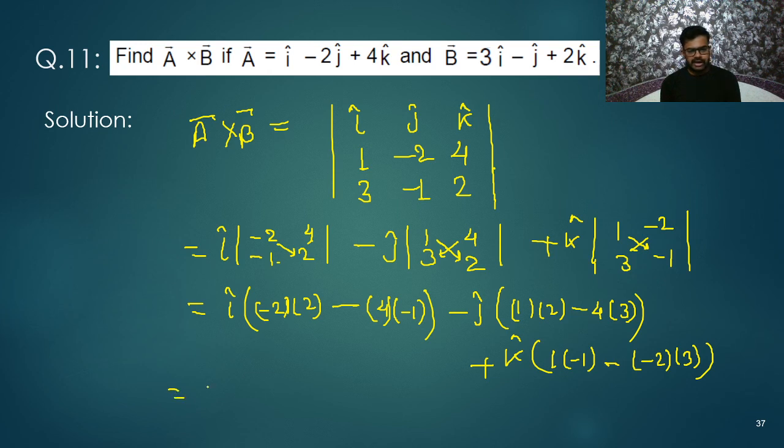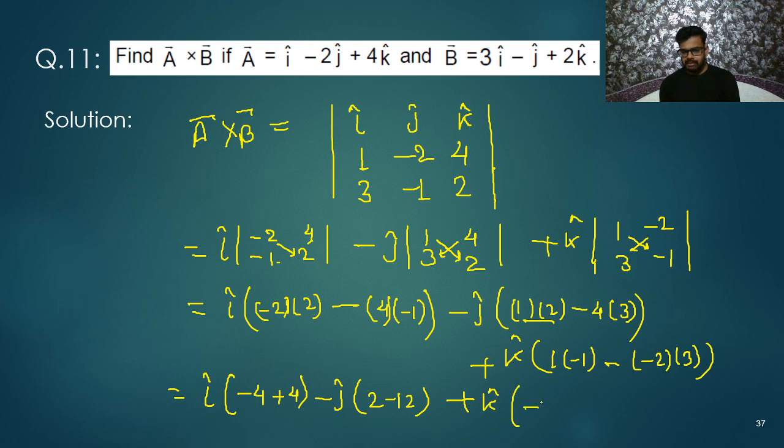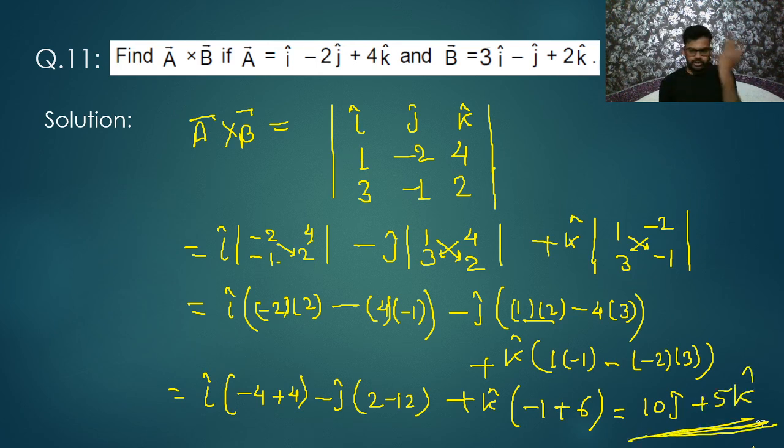Okay. So let us simplify it. i cap, and here I will get -4, or here minus minus plus 4. Okay, minus j cap into 2, and this is -12. So I will write 2 minus 12. Okay, next plus k cap is there. Here I am getting -1, and here I am getting +6. So final answer what we are getting? We are getting 0 i cap. Okay, so no need to write, and -10 minus j cap. So plus 10 j cap, and here I will get plus 5 k cap. So final answer you are getting A cross B is equals to 10 j cap plus 5 k cap. That's all. This is the answer.